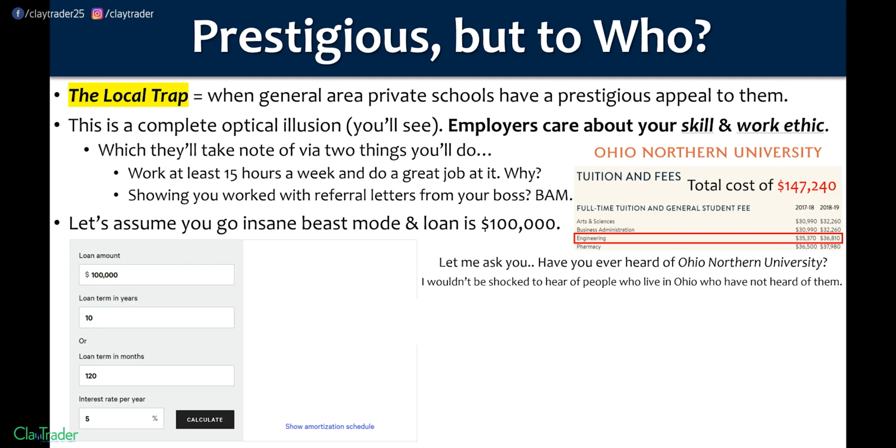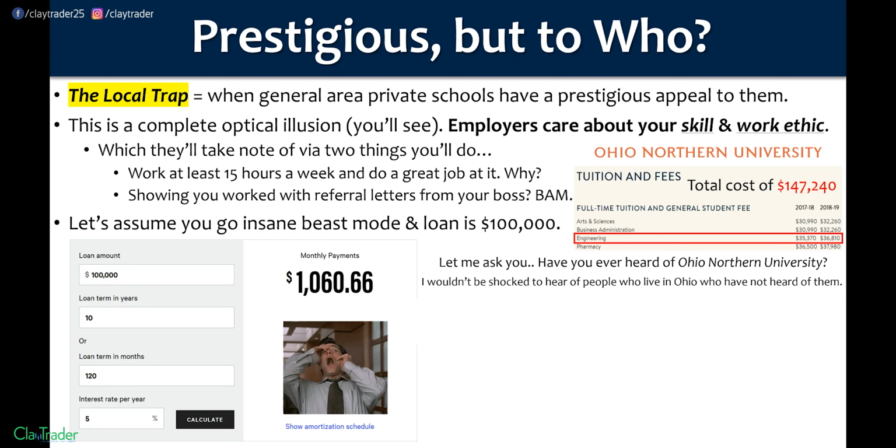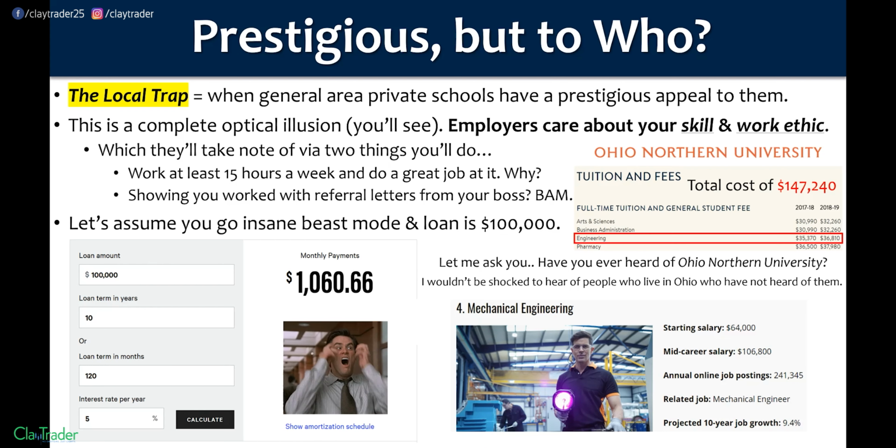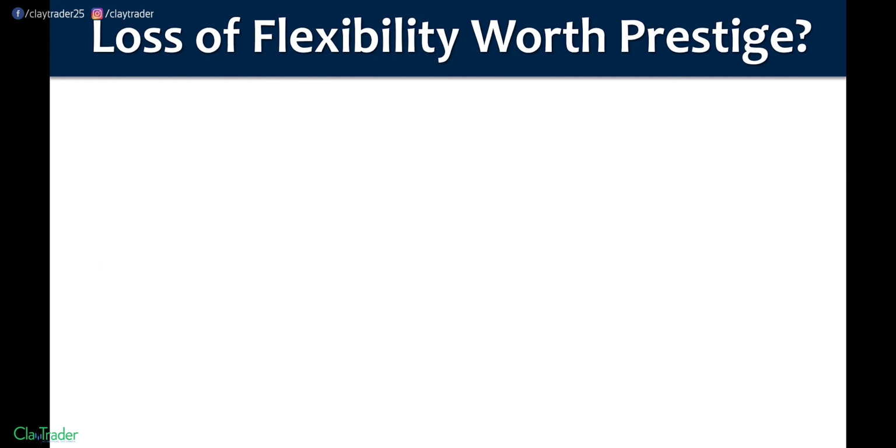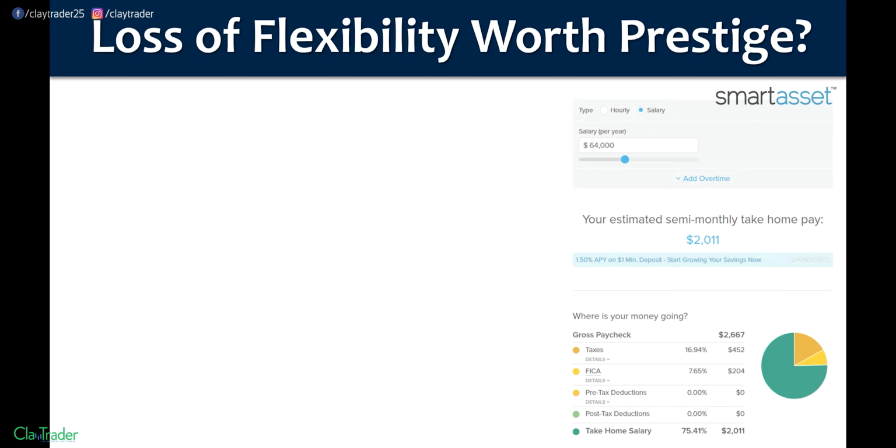So just don't fall for this trap of either brand name or thinking that some sort of local prestige is going to matter. Because again, have you ever heard of Ohio Northern? Probably not. Yet the payment there at $100,000 is $1,060.66. But in this situation, I'll go mechanical engineering, so a starting salary of $64,000. So is the loss of flexibility worth the prestige? That's what you really need to ask yourself, because that is what it essentially boils down to.